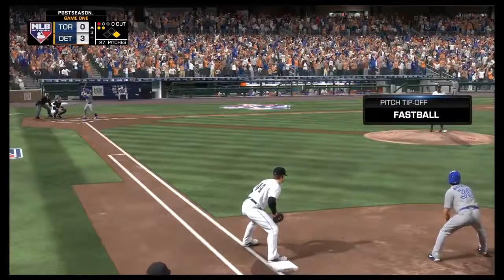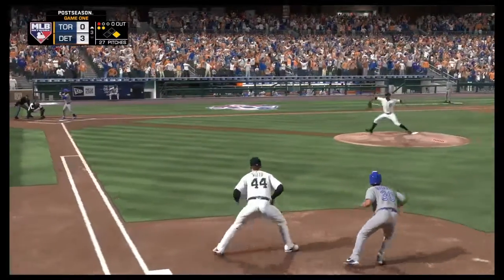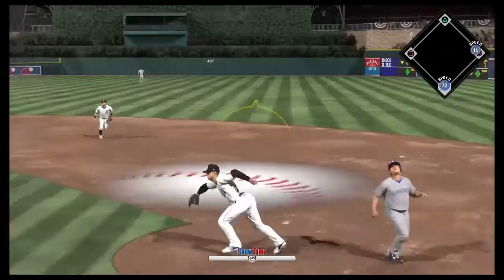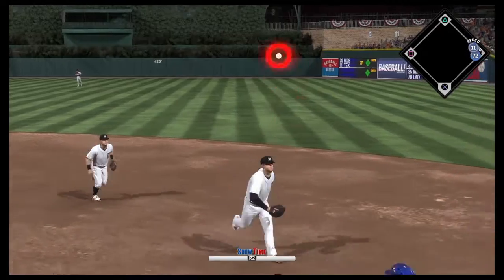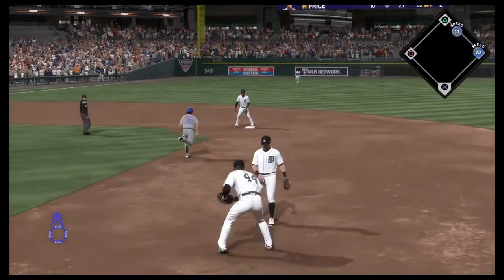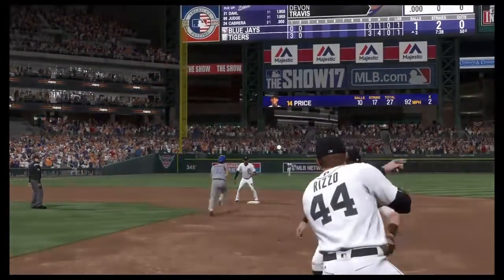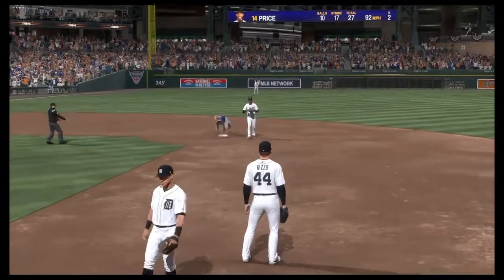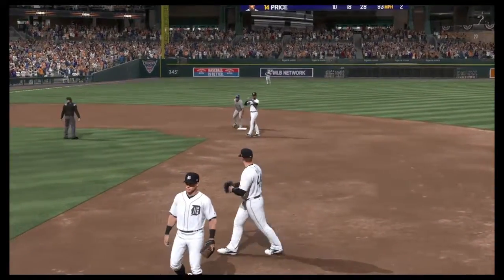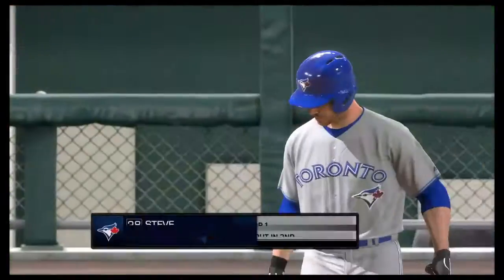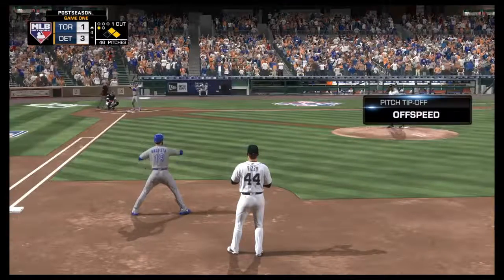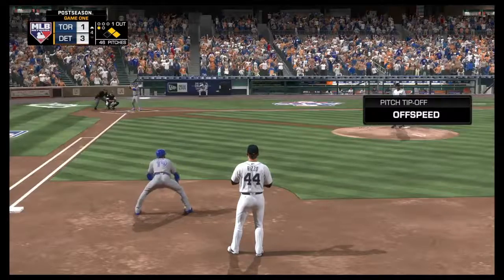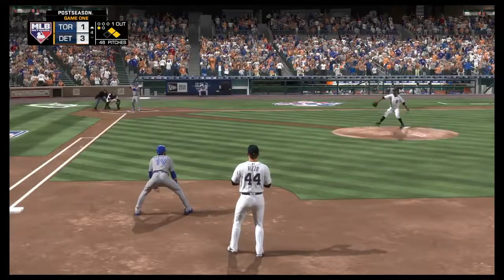David Price on the mound for us, the Cy Young Award winner in the American League this season. Right, okay, the camera angle still messes me up, and we miss it here, but the runner is going to second. We're going to recover and rebound a bit there as we get the lead runner. Again, I blame the camera inverting the controls there. It still bugs me, that's why I barely play as outfielders, because camera angles are going to result in a lot of bad stuff.